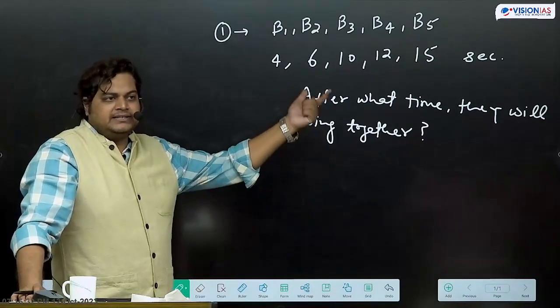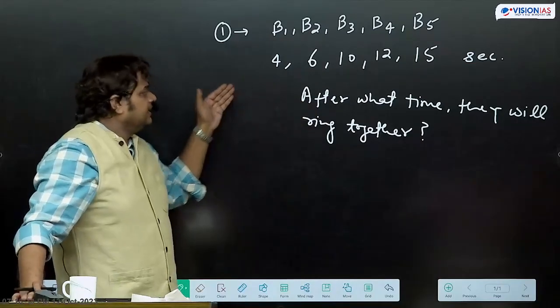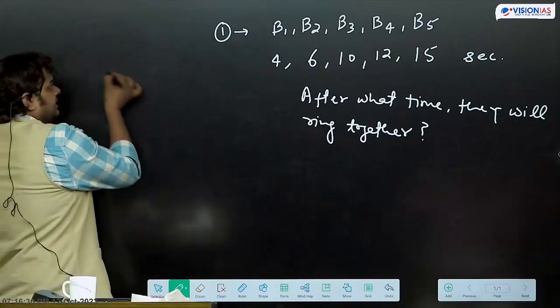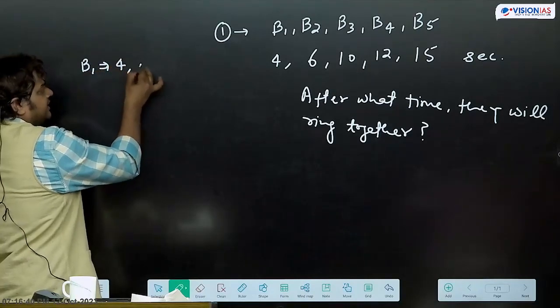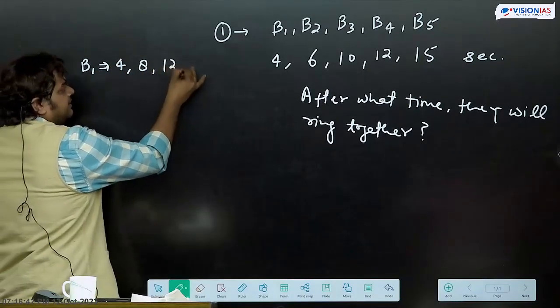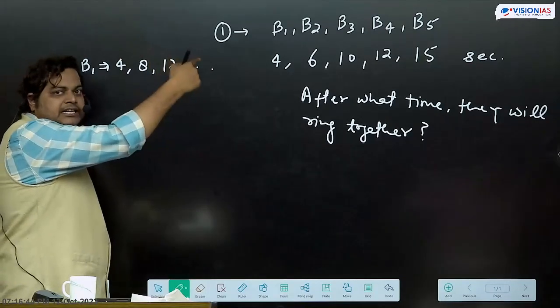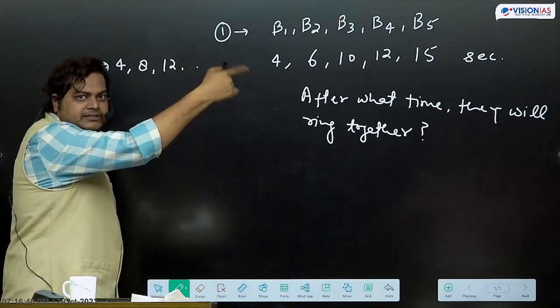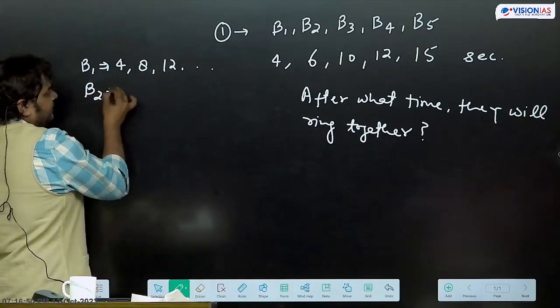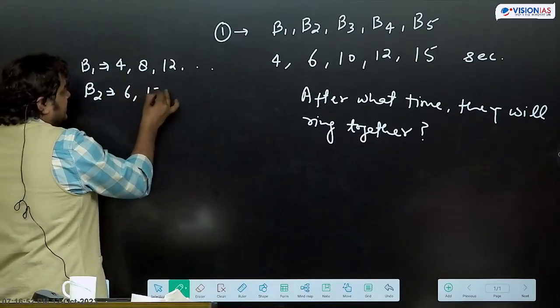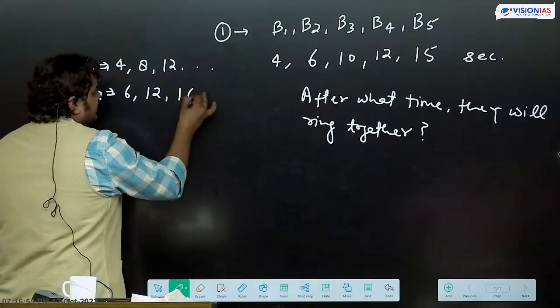If we take the LCM, कि like this way, B1 will ring after every 4 second. That means 4 का table, 4 second के बाद, 8 second के बाद, 12 second के बाद, this way it is going to ring. B2 will ring this way 6 second, then 12 second, then 18 second.